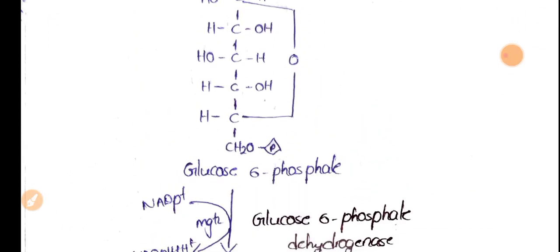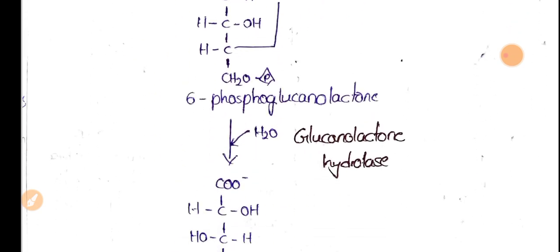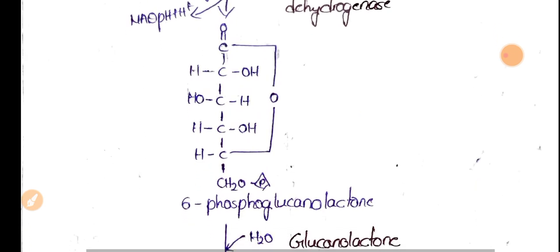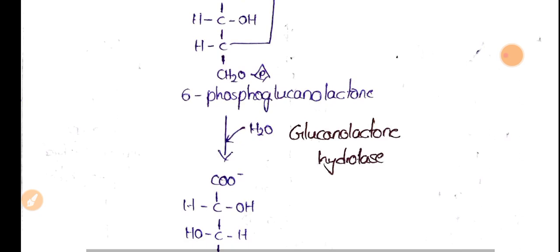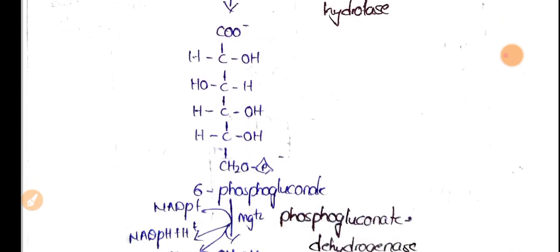So first step, glucose 6 phosphate. Glucose 6 phosphate is converted into 6 phosphogluconolactone by the enzyme glucose 6 phosphate dehydrogenase, and this 6 phosphogluconolactone is converted into 6 phosphogluconate.